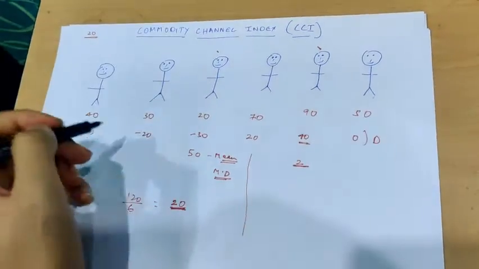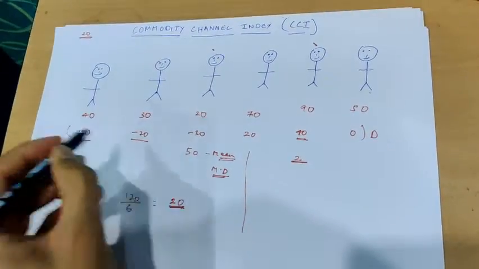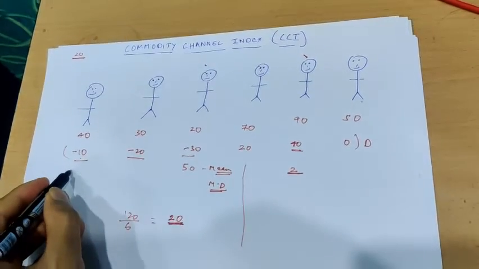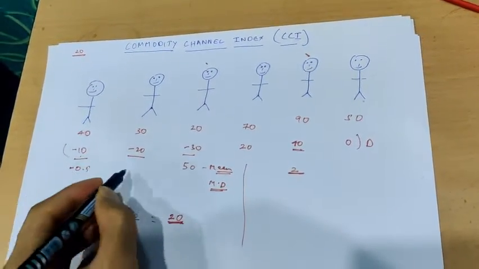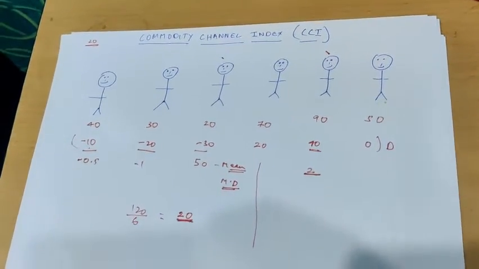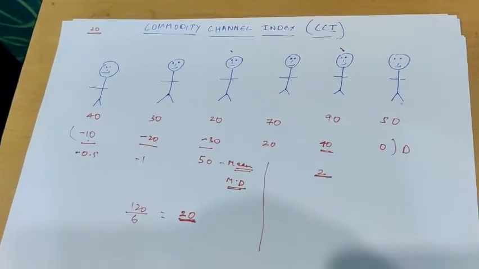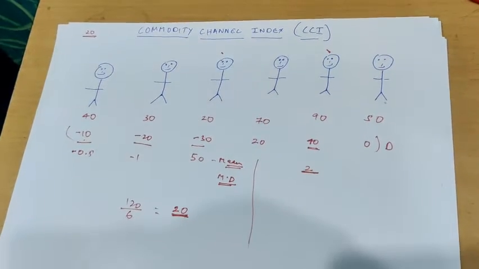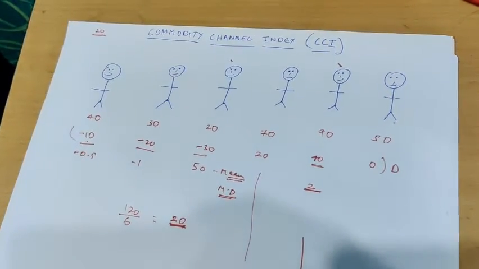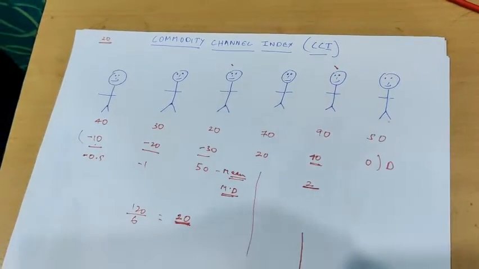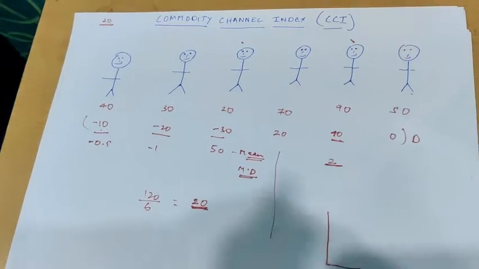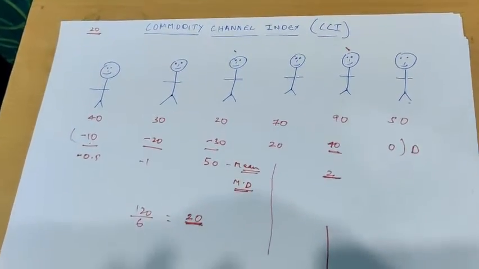But if we divide minus 20, minus 10 or minus 30 by the mean deviation, we get a negative number, which is a relatively weaker number. So this is simply what the Commodity Channel Index does: it divides the deviation by the mean deviation of the last 20 candle prices of any time frame which you are choosing.